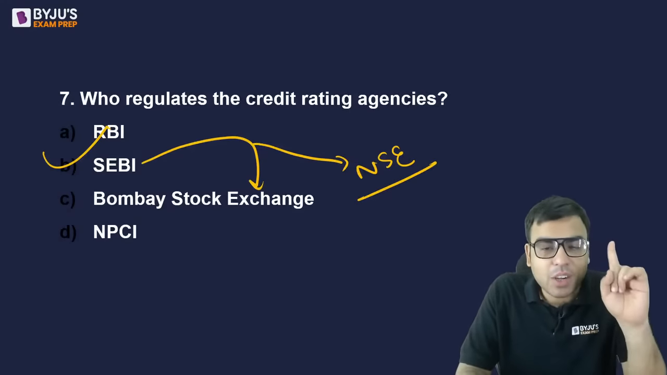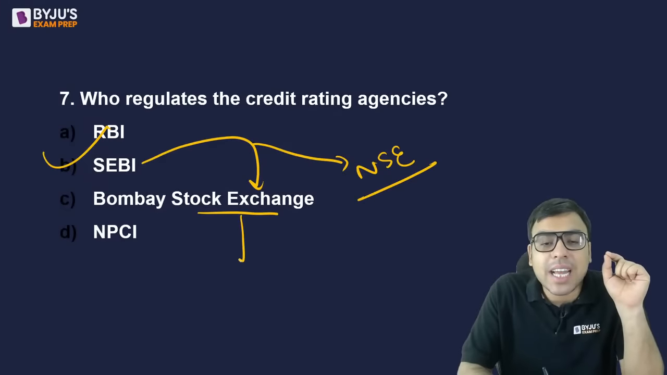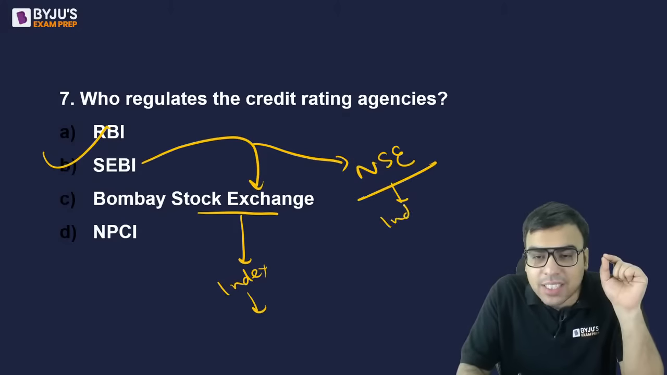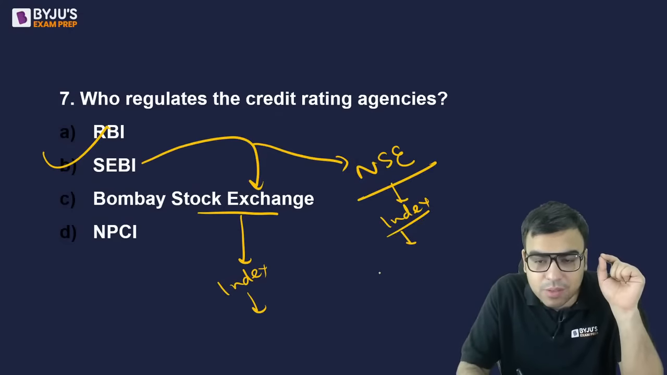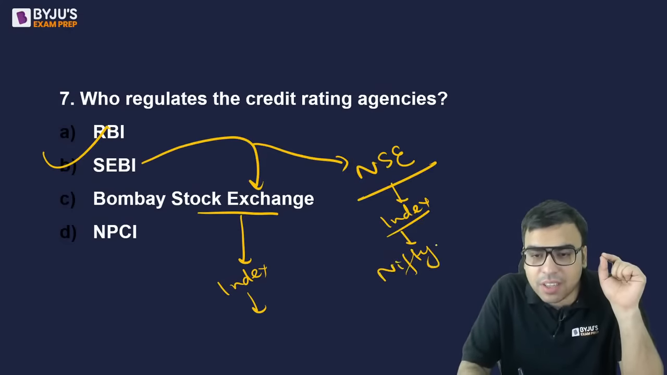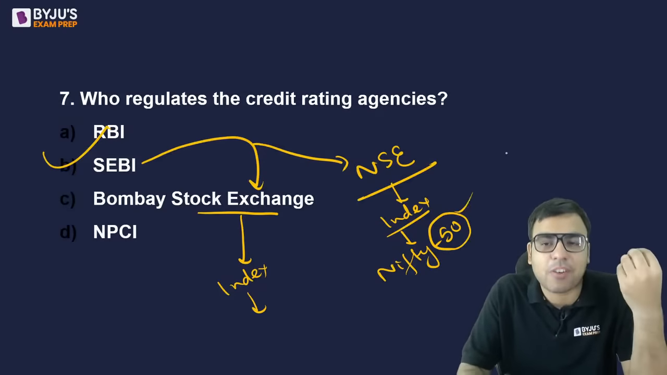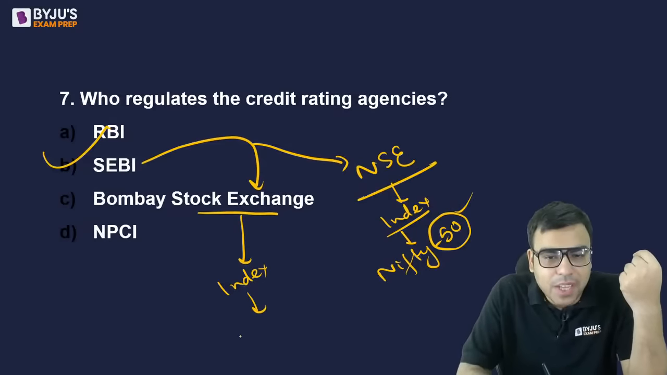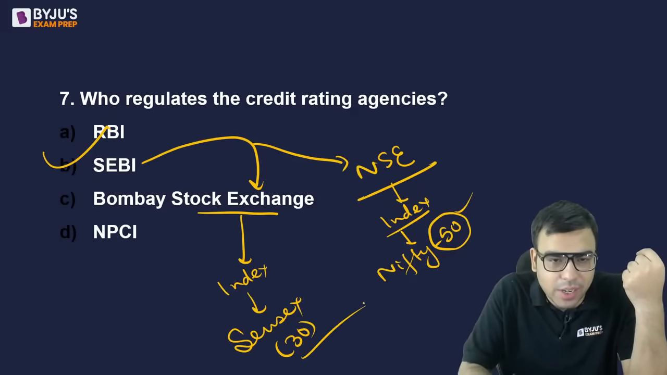Now, there's a homework. Go and find out what is the index of Bombay Stock Exchange and what is the index of National Stock Exchange. Okay, let me just tell you. Nifty 50: the performance of 50 companies is calculated here. And this is Sensex, right? In this, the performance of 30 companies is calculated.